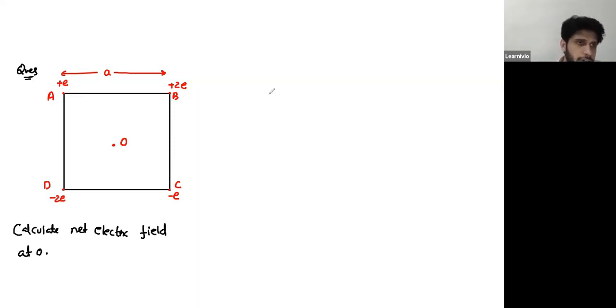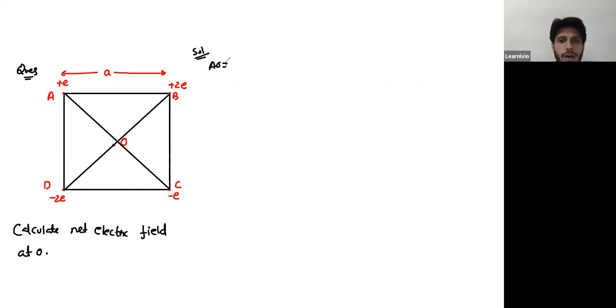To calculate this net field at O, you will first need the separations AO, BO, CO, and DO. If each side of the square is A, what is AO? It's half of the diagonal of the square.